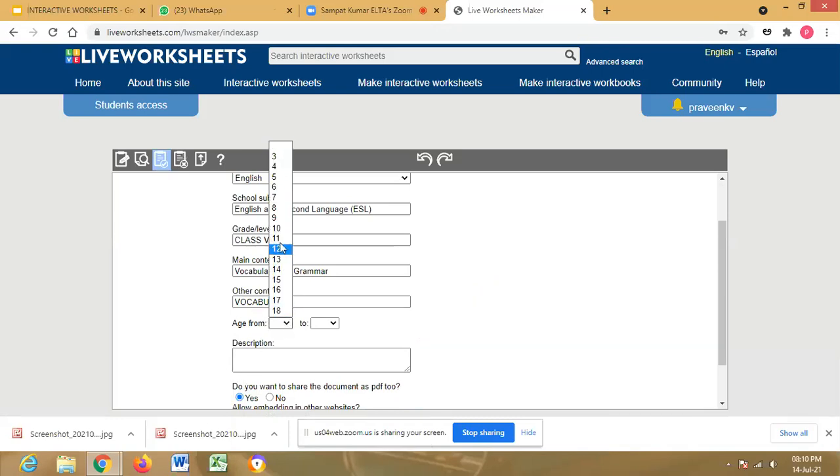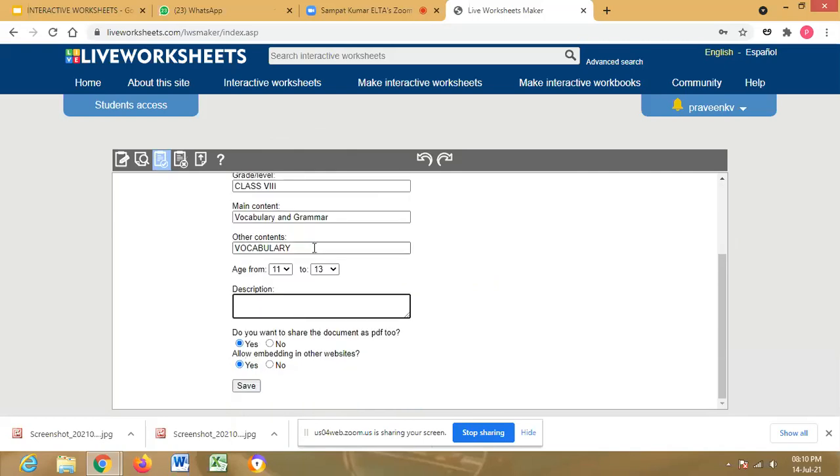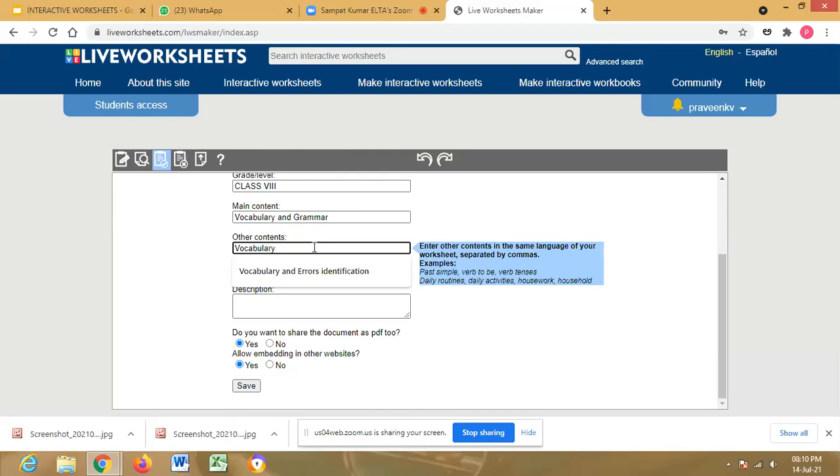For age we have to take some age, suppose 11 to 13 years. In the place of other contents, we can write the topic name also. Or we can write the lesson, suppose lesson 1 or lesson 2. You can give the title of that lesson, sir. Yes, the title is The Treasure Within, part 1.